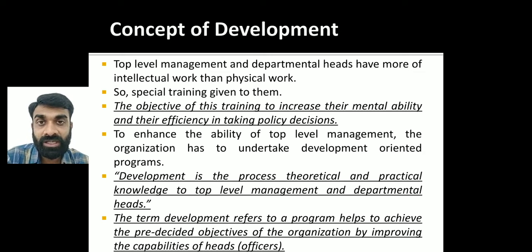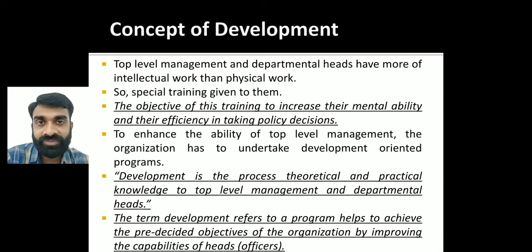That means it will be more of an intellectual training. The term development refers to a program that helps to achieve the pre-decided objectives of the organization by improving the capabilities of the heads, that is the officers, the middle level management like the production departmental head, sales, administration, marketing, advertisement, whatever there is.